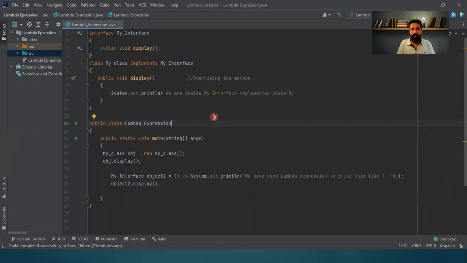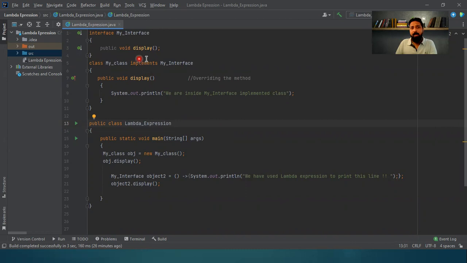So what I've done is I have used a very simple and very basic program to help you understand how lambda expression actually works. Now consider a very normal, very traditional scenario, wherein I have an interface, which I've given the name MyInterface, and it has a method display, having the return type of void. That means it will return nothing.